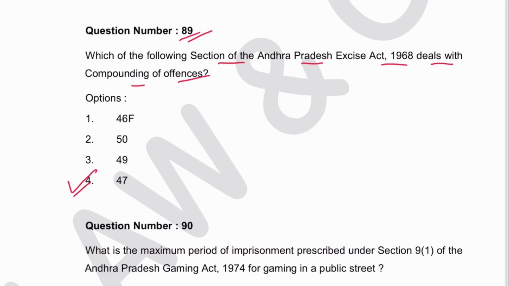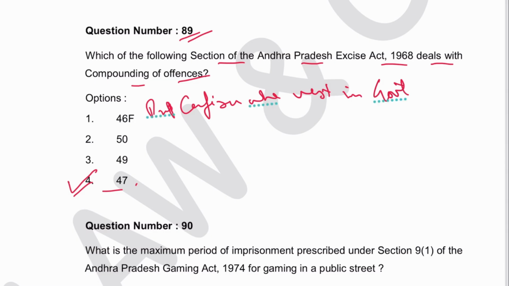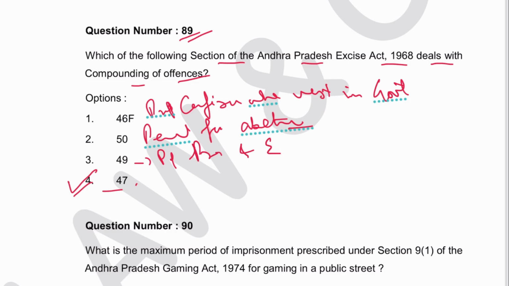It is section 47. 4 is the answer. 46F is property confiscated when vested in government, meaning whatever property has been confiscated and at what time it will become the property of government. 50 is penalty for abatement. 49 is penalty for prohibition and excise officer refusing to do duty.